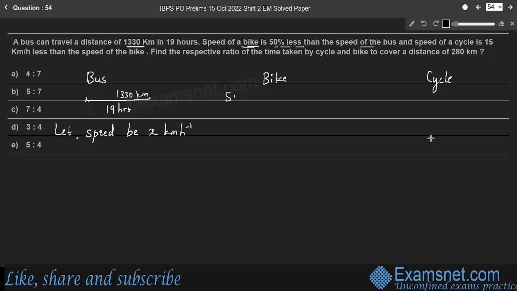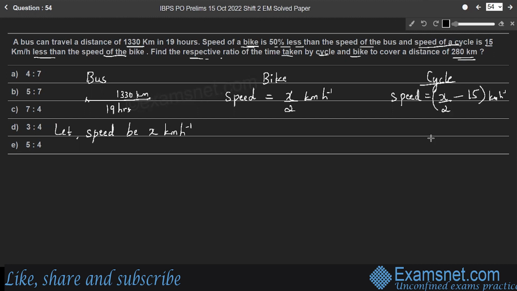And the speed of the cycle is 15 kilometer per hour less than the speed of the bike, so the speed of the cycle will be x by 2 minus 15 kilometer per hour. Now find the respective ratio of time taken by cycle and bike to cover a distance of 280 km.